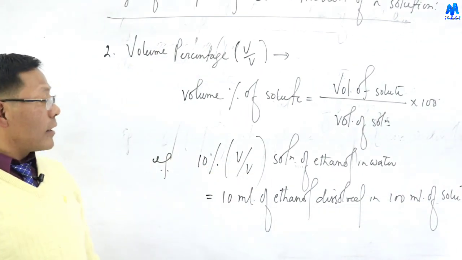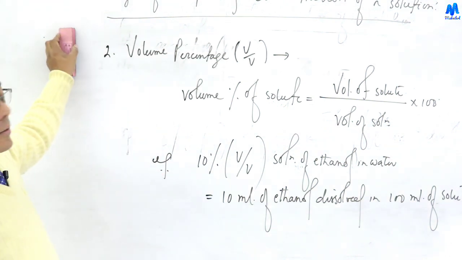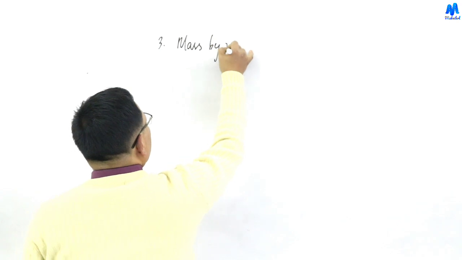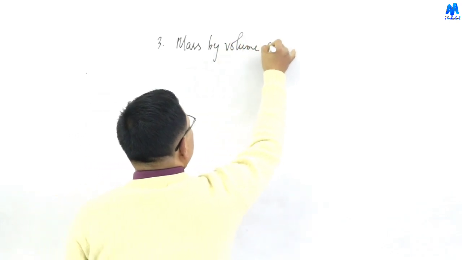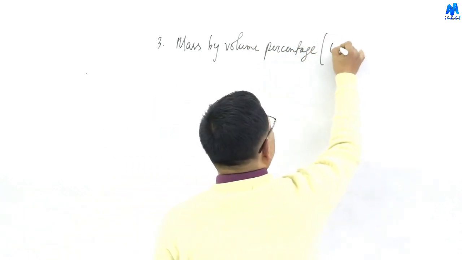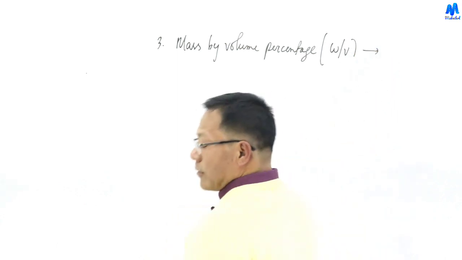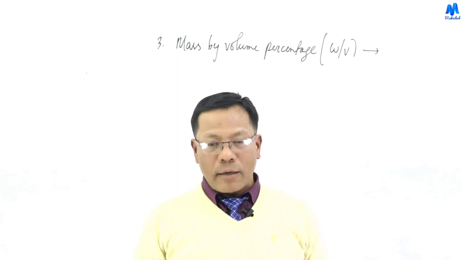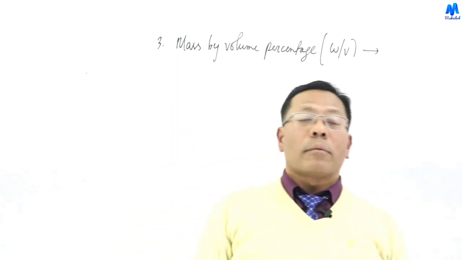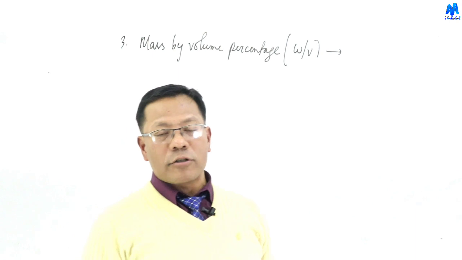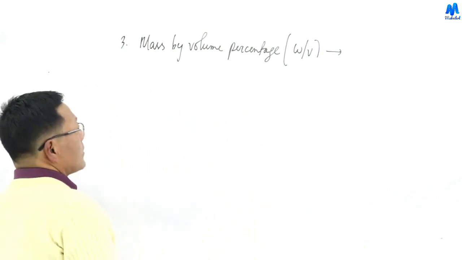Next is mass by volume percentage, W by V. It is the mass of solute that is dissolved in 100 ml of solution. The mass of the solute is usually in gram, so it is the mass of the solute in gram dissolved in 100 ml of solution. That is what we call mass by volume percentage.